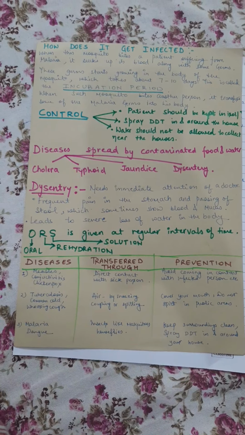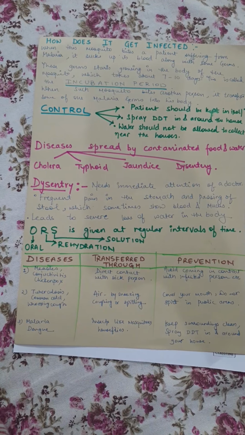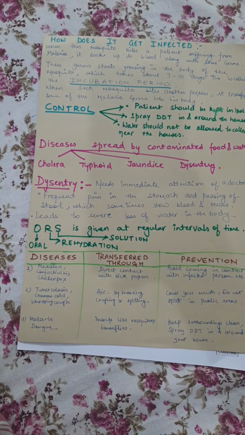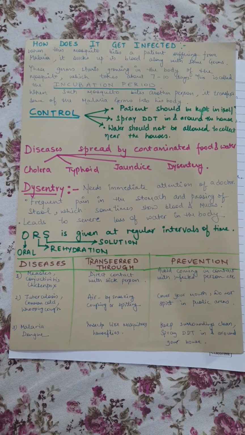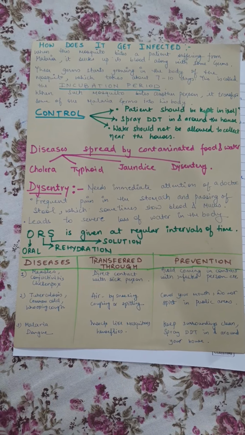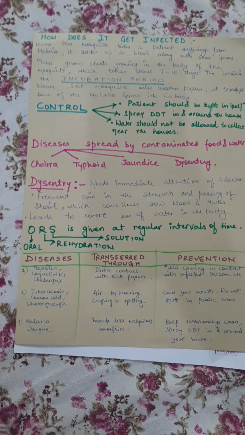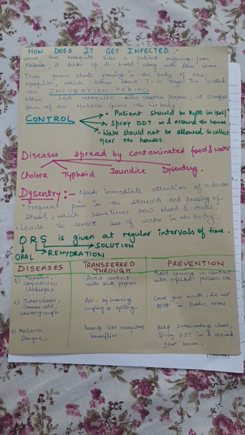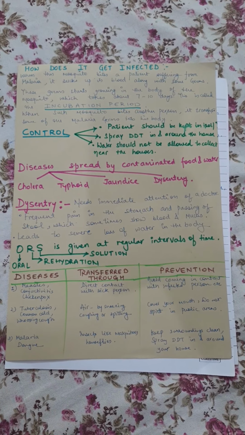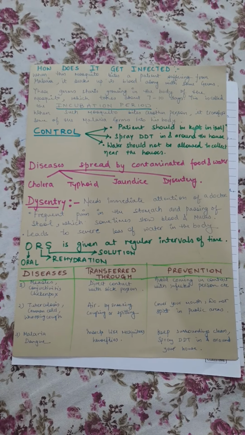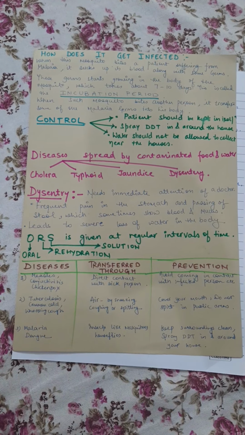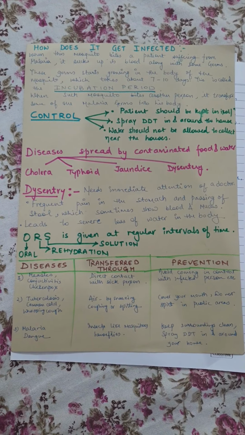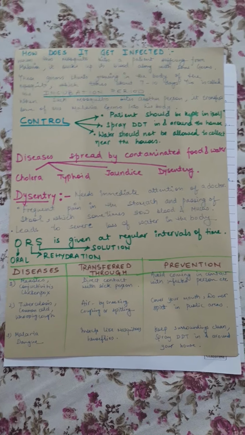Now, dysentery. Dysentery is also a disease which is caused due to contaminated food and water. Especially in children, they need immediate attention of the doctor. There is frequent pain in the stomach and passing of stool, which sometimes shows blood and mucus. It can lead to severe loss of water or dehydration in the body. To make up this loss of water, ORS is given at regular intervals of time. It can be easily prepared at home with the help of sugar, salt, water and lemon. ORS, the expanded form of ORS, is oral rehydration solution.